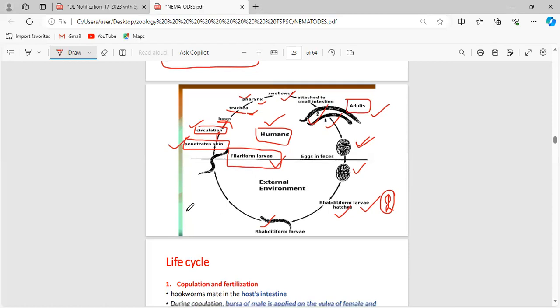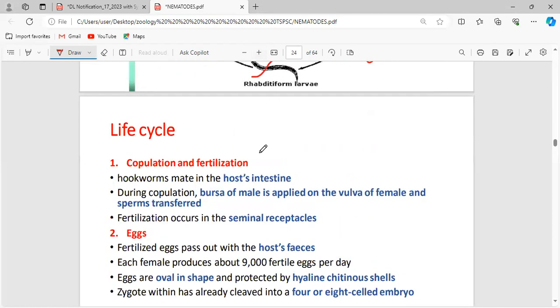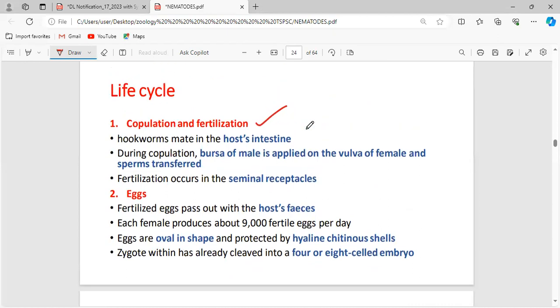Okay. Now, life cycle: copulation and fertilization. Hookworms mate in the host intestine, where they attain sexual maturity. Once it attains sexual maturity in the host intestine, it adapts to that particular environment, and the hookworm is ready to copulate. Copulate means they have sexual intercourse.